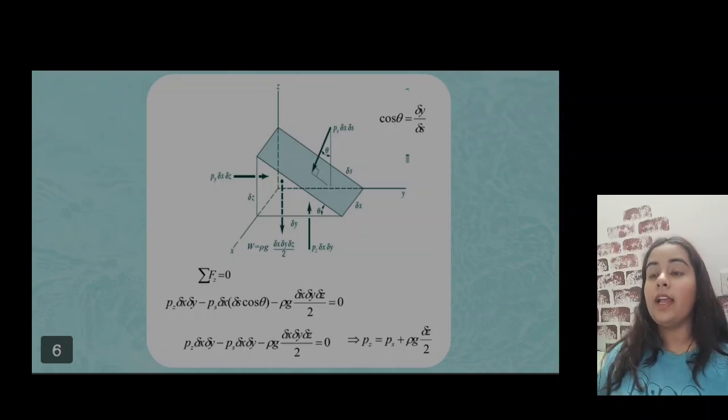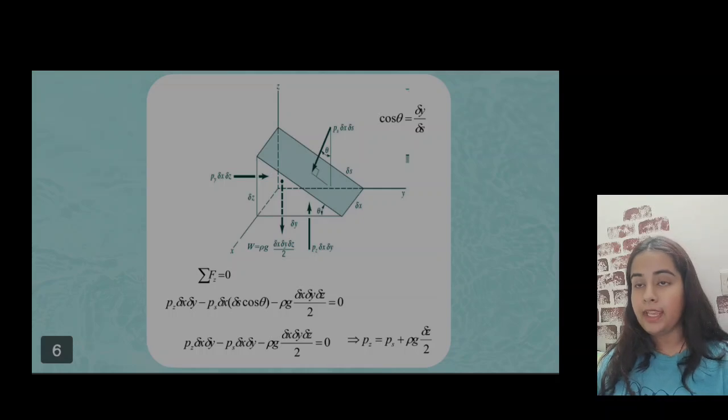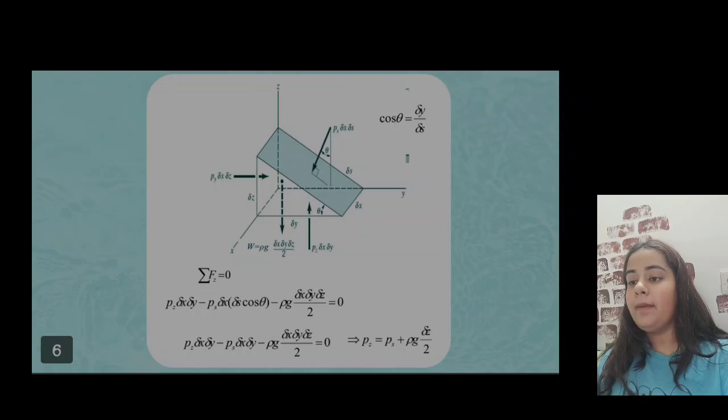From the geometry, we know that delta s cos theta is equal to delta y. Now, substituting this into the equation, we get pz delta x delta y minus ps delta x delta y minus rho g delta x delta y delta z by 2 is equal to 0. Now divide this by delta x delta y. Now we get pz is equal to ps plus rho g delta z by 2.